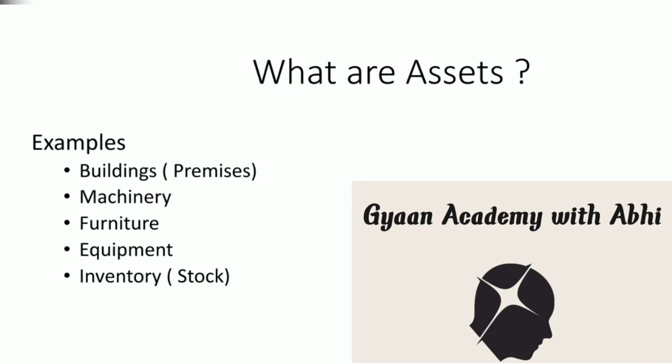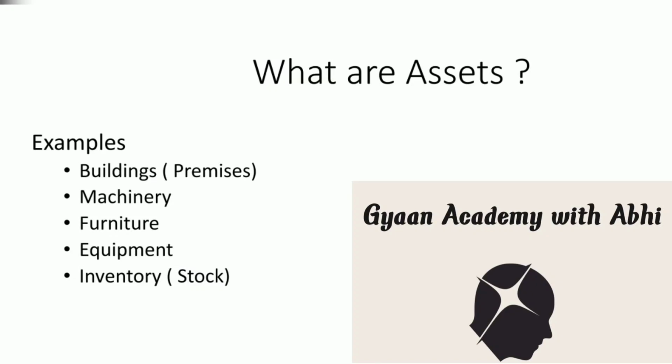Let's have a look at another example of what is an asset. So if there is machinery which is owned by the business, that machinery is also an asset for the business. For example, if we take the example of the Coke manufacturing plant, the machinery inside the plant that is used to manufacture the good or the product is an asset for the firm.